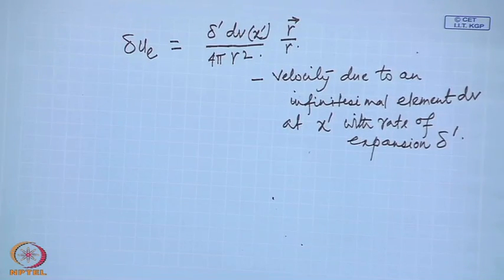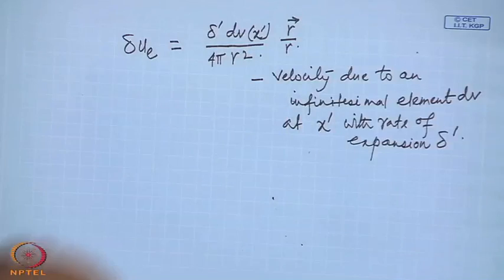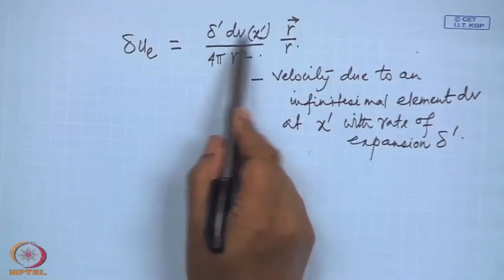Now, what is this quantity delta prime d v prime? See, delta prime is rate of expansion and d v prime is the volume of a small element. So, delta prime d v prime is again a volume, because delta prime is rate of expansion. When you multiply it by the volume, it gives the total volume expansion. So, this much is the volume expansion over that d v prime, meaning that if we consider, say, a spherical volume, then the rate of expansion within that spherical element is given by this quantity.